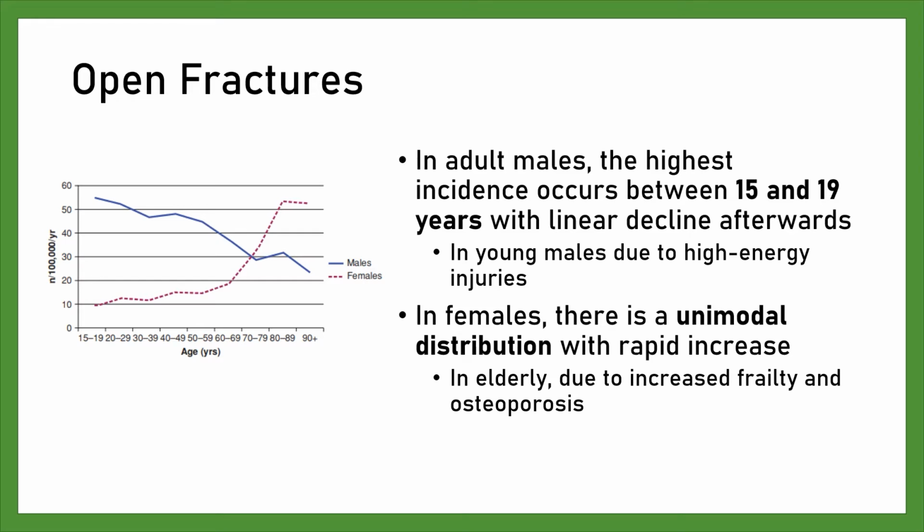Open fractures. In adult males, the highest incidence occurs between 15 and 19 years, with linear decline afterwards, in young males due to high-energy injuries, while in females there is a unimodal distribution with rapid increase in the elderly due to increased frailty and osteoporosis.